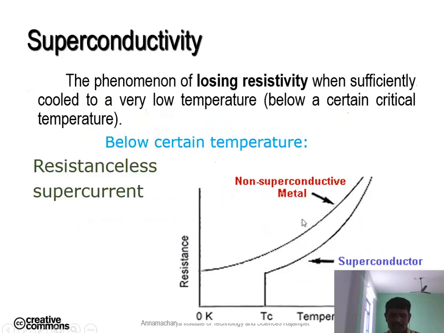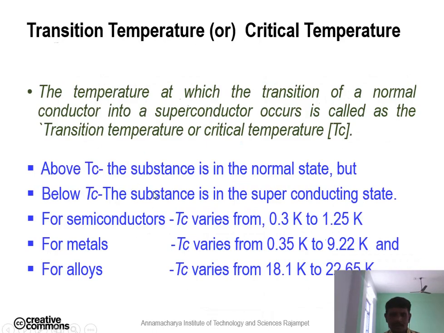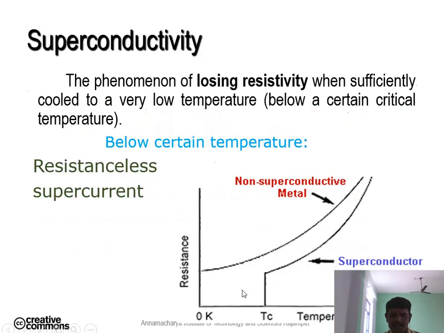Already I told that here. Above the critical temperature, the substance is in the normal state, but below the critical temperature, the material becomes a superconductor. So this is the superconducting state and this is the normal conducting state.